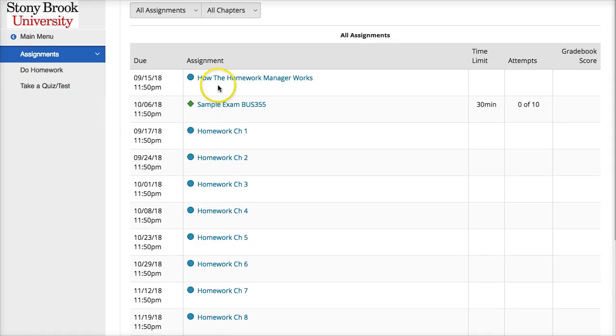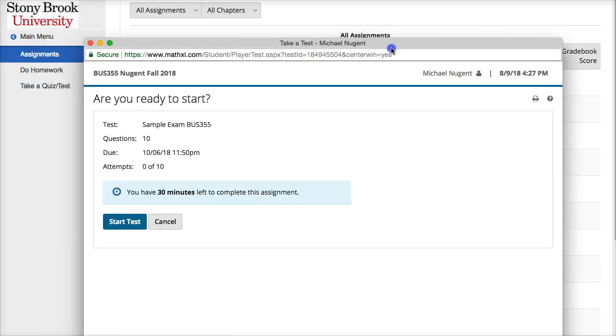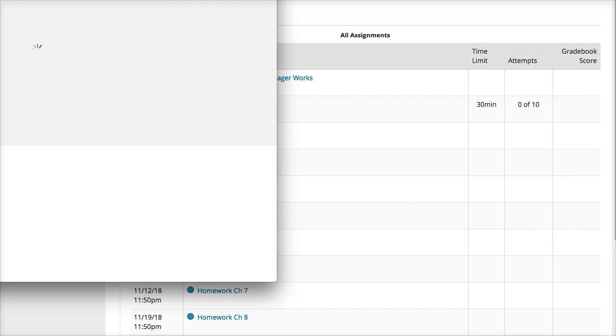and you click, the first assignment is how the homework manager works. So you should go through this to get a better understanding of how the homework manager works. I also have a sample exam that would show you the basics of how an exam would work for the course. So, an exam pops up and you start the exam.